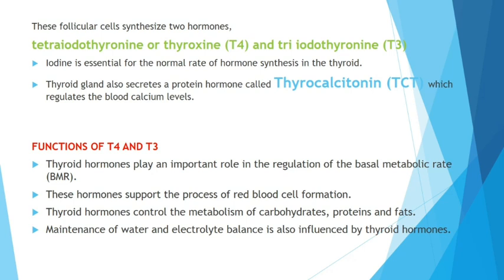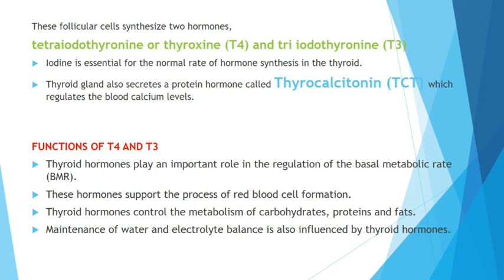In short, we write T4. So remember the names thyroxine, T4. Another one is triiodothyronine, that is T3. That is directly secreted by the thyroid gland itself. The other one is thyrocalcitonin, which regulates the blood calcium levels. Sometimes calcium level increases, sometimes decreases, so we need someone to regulate that. That is thyrocalcitonin. So three hormones from the thyroid gland.